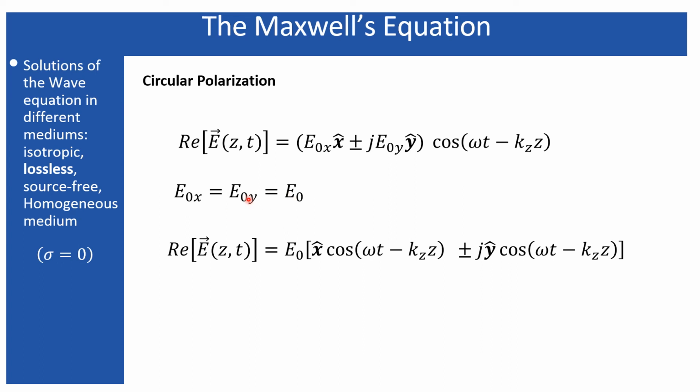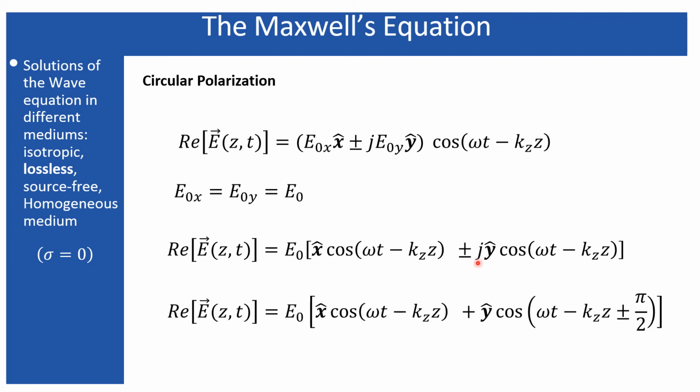So if you multiply this cos(omega t minus kz times z) with both of them, that will result in this. Now this j term is nothing but a phase of pi by 2. So you can even include it over this cos factor, cos(omega t minus kz times z plus or minus pi by 2). This term you can include over here.